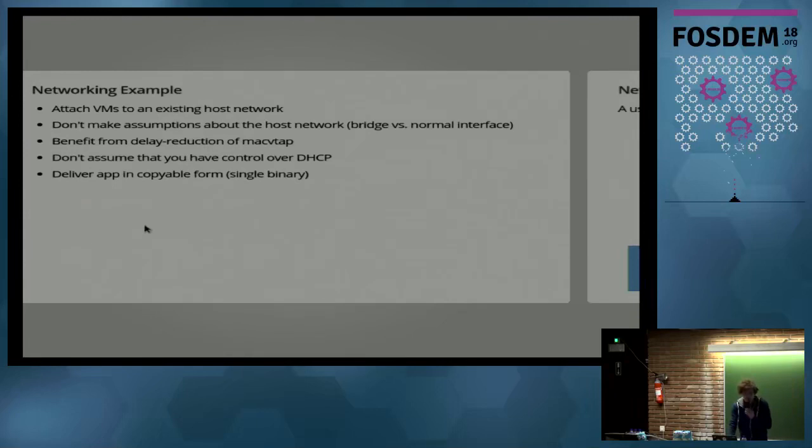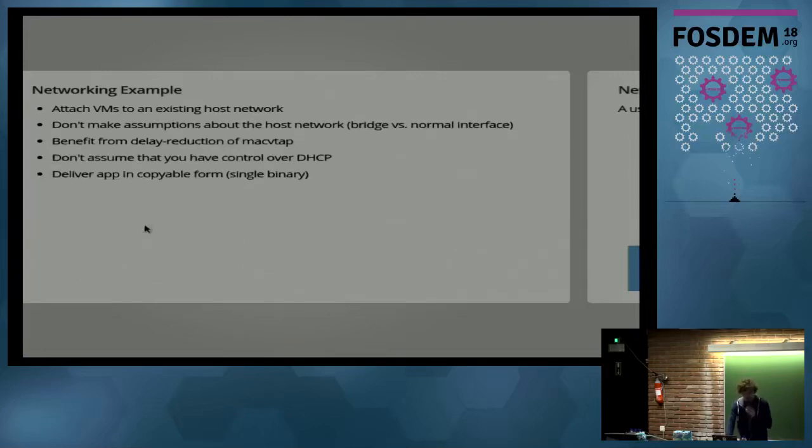We didn't want to make assumptions like that the network already consists of a bridge or an ordinary interface, and make VTAPs would have been nice to use there, since they give you some nice reduction of the delays of the network traffic compared to bridges.